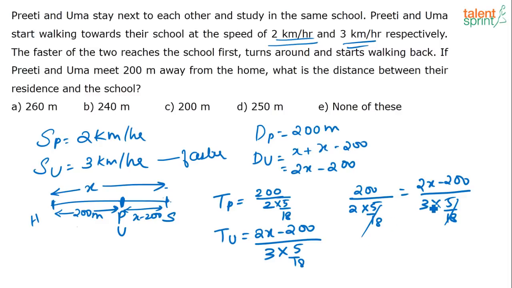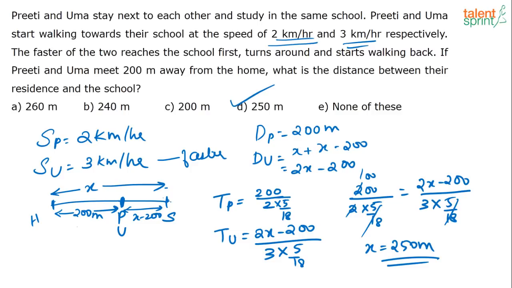What do you get the value of x as? 300 is equal to 2x minus 200, or 2x is equal to 500, or x is equal to 250 meters. So the distance between their residence and school is d, that is 250 meters.